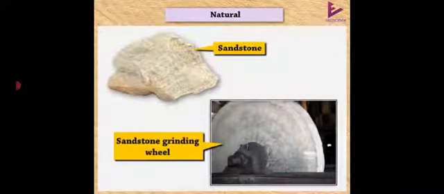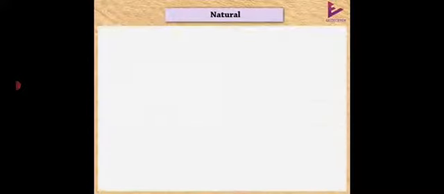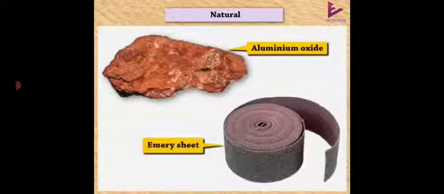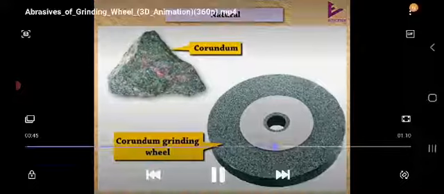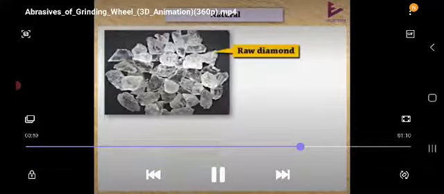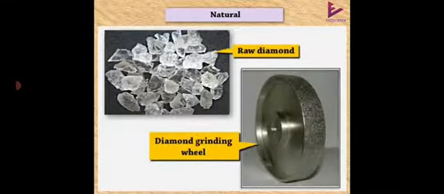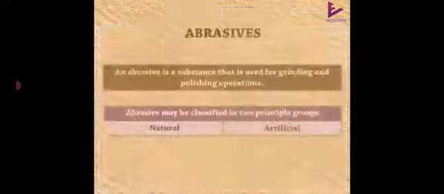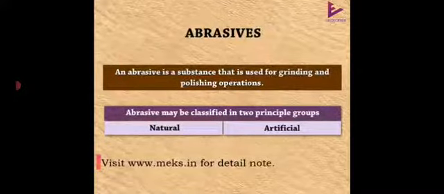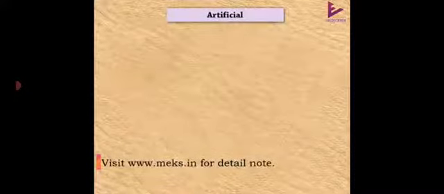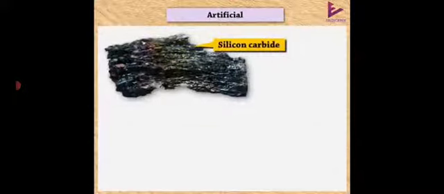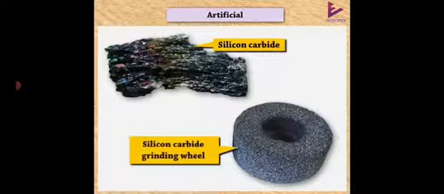Sandstone, aluminum oxide, corundum, raw diamond. Silicon carbide is one of the artificial abrasives.